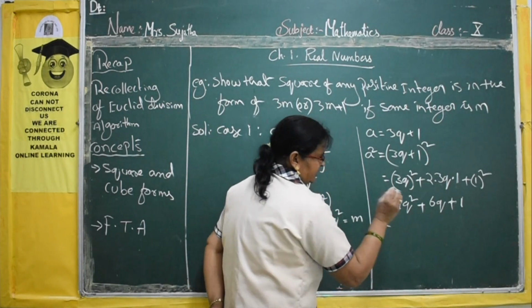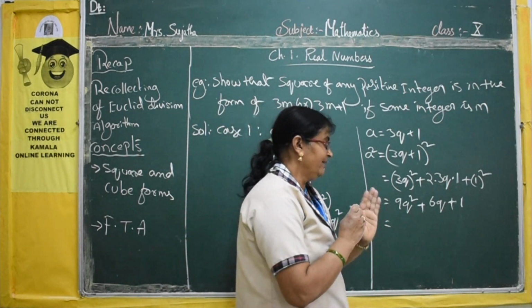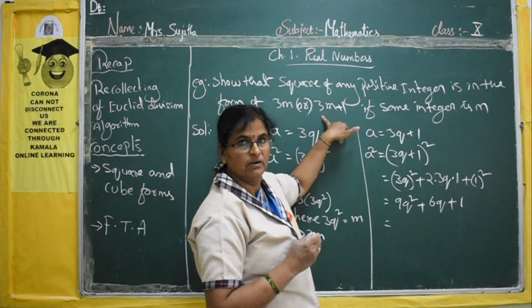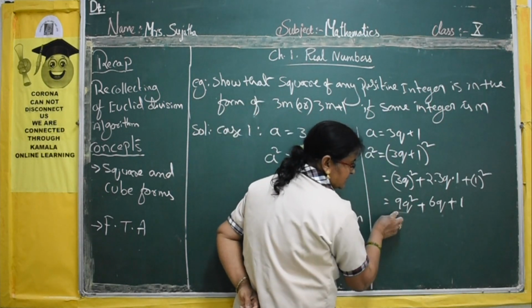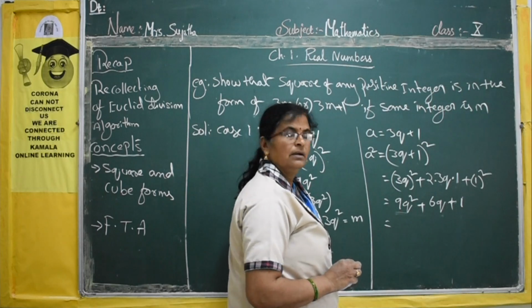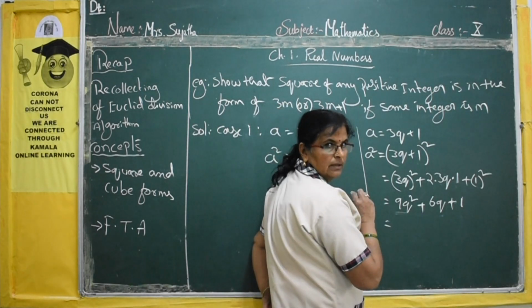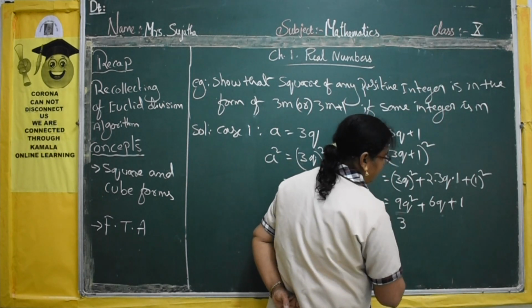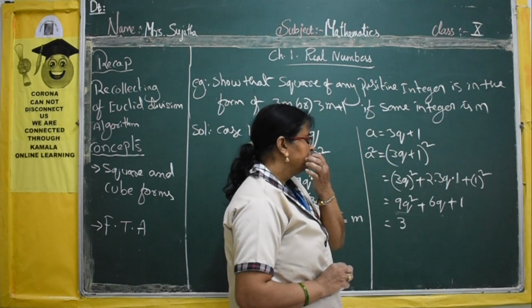Again, how can we take the common factor and get it in the form we need? In this, what is common? 3 is common. So you can take 3 and q.